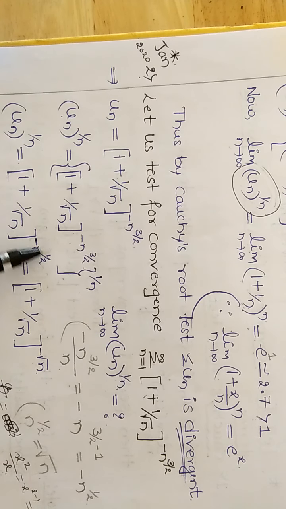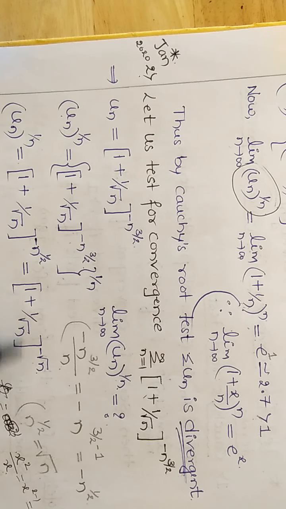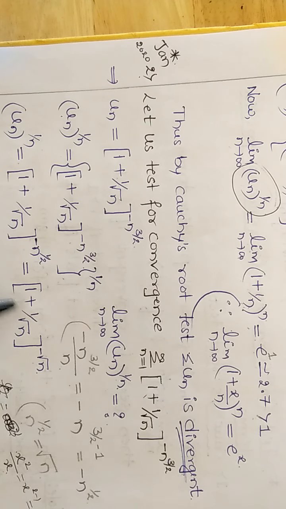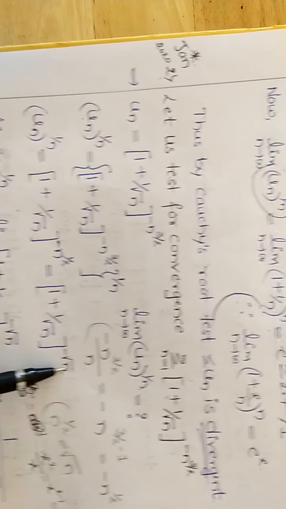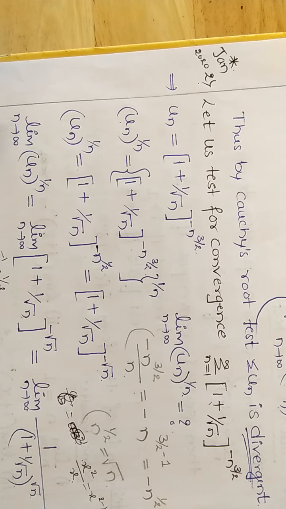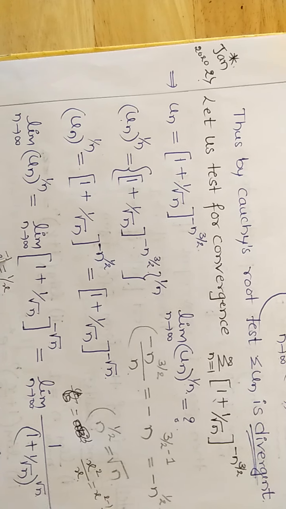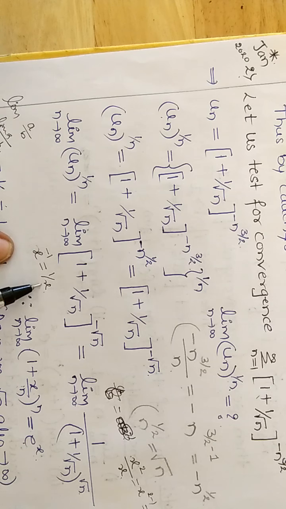So substitute here, minus n raised to 1 by 2. Yes, we know that n raised to 1 by 2 is equal to square root of n. So write 1 plus 1 divided by square root of n, raised to the power minus root n. So on both sides apply the limit of un raised to 1 by n as n tends to infinity, which is equal to this value. Yes, its power is in terms of minus 1. How to write? x raised to minus 1 can be written as 1 divided by x. So take this value to the denominator.